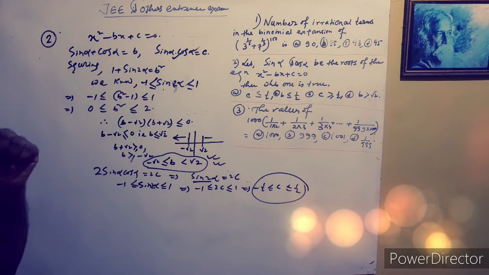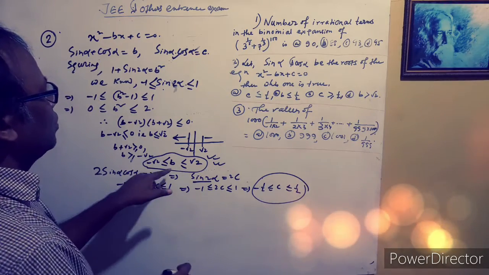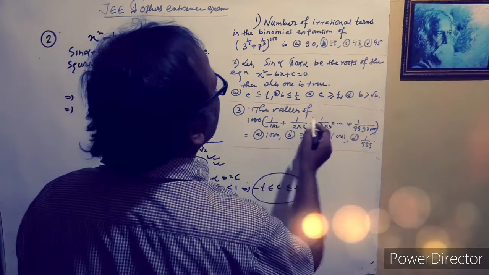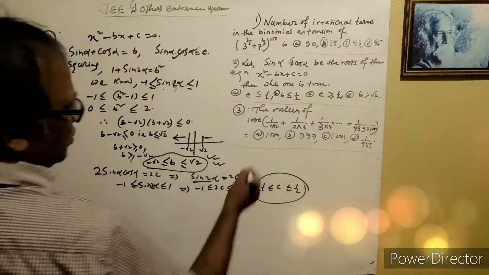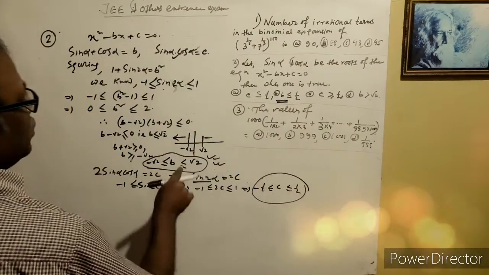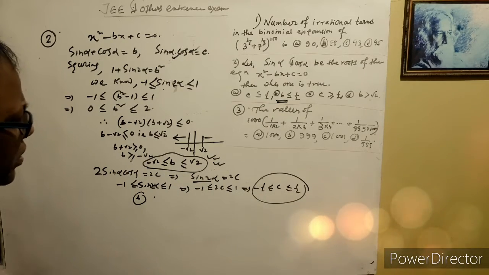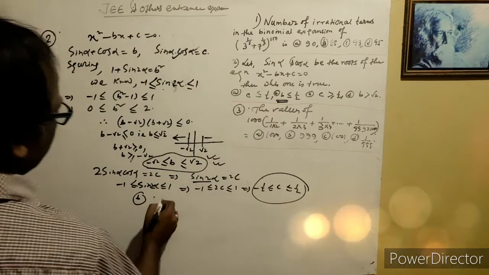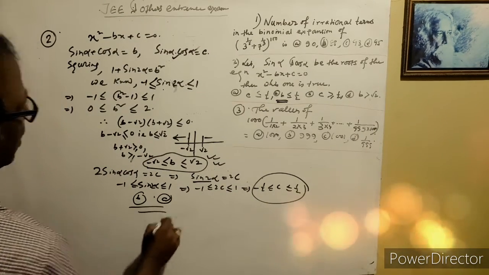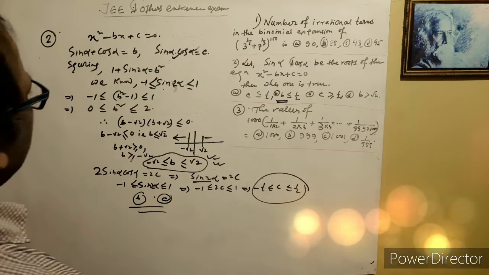Which region is satisfied here? C is less than or equal to root 2, and B lies on this interval. So you get option A here. Again for that, A lies on that, also option A. So A and B are the answer. Okay, see the solution. Very good question.